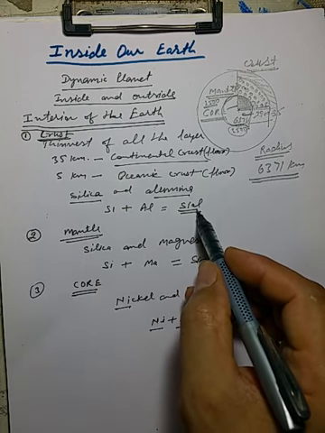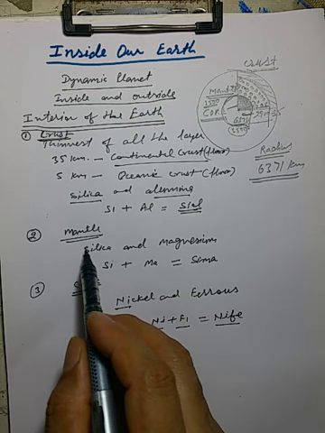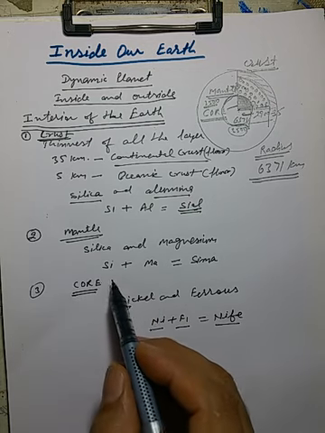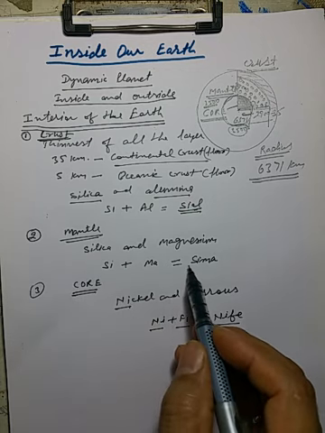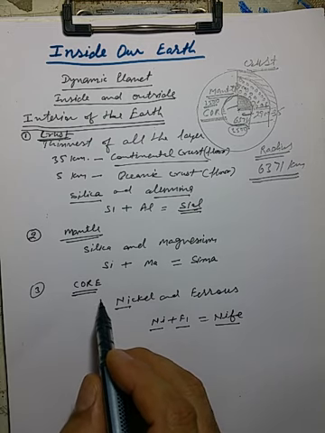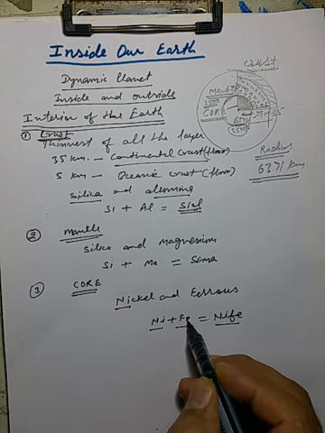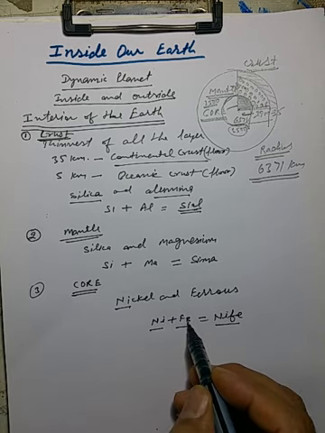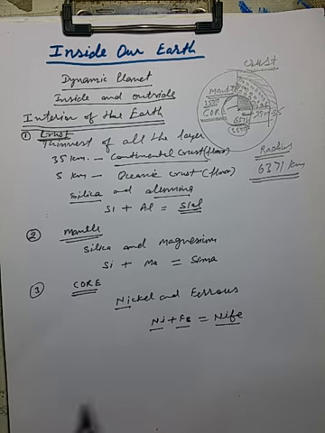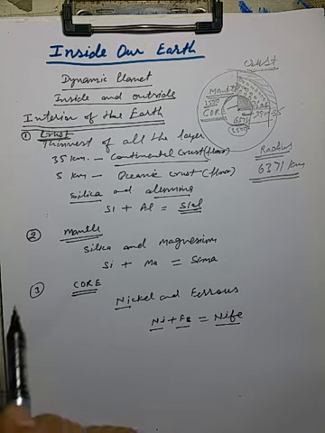It is usually called Sial. Second is the mantle, silica and magnesium, Si plus Ma, it may be called SiMa. And third one is the core, nickel and ferrous, Ni plus Fe, Nife. So these are three different layers of the earth.